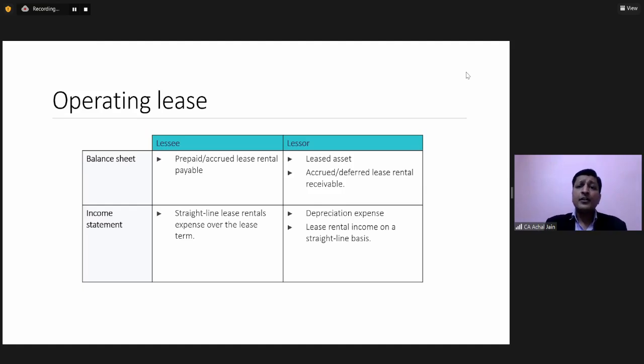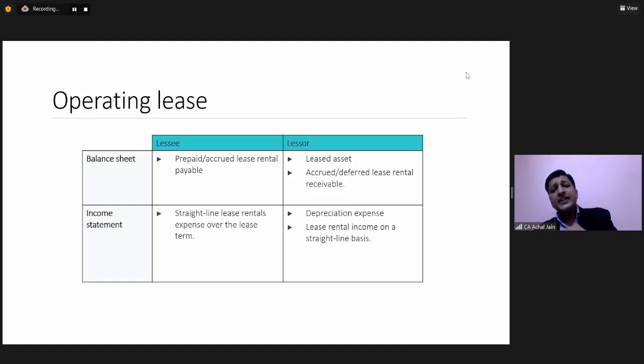So lessee will not record this asset. So if we don't record this in the books of the lessee, so what will happen? Lessee will not be able to charge depreciation. But over the period of the lease rentals will be paid. And because these lease rentals will be paid, so what will happen? As and when the lease rental will be paid, there will be a charge to the P&L.